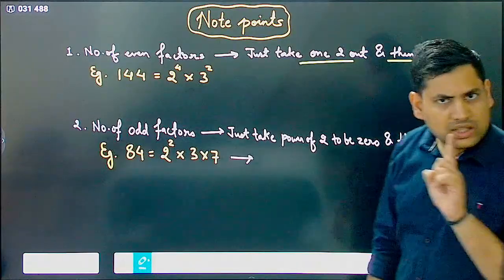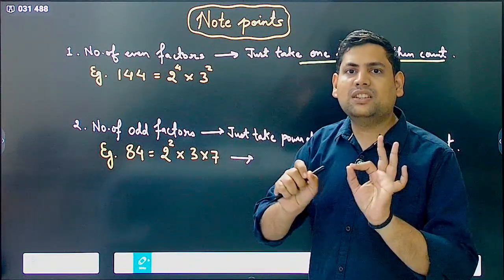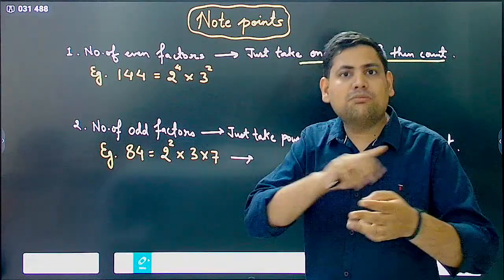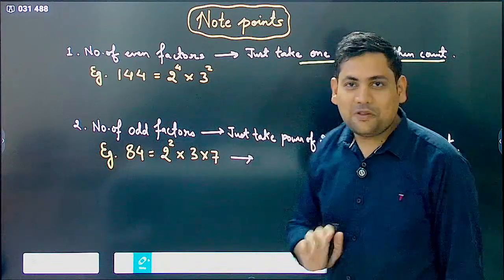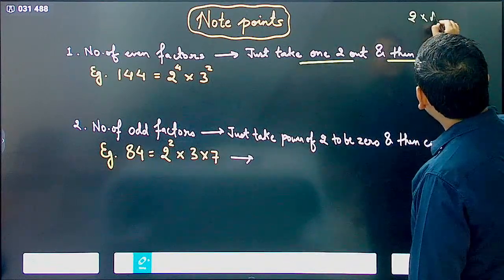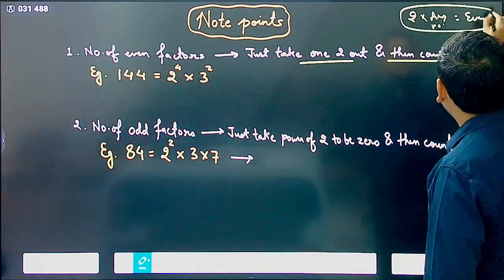Why? Because this is an even number. So if I take one 2 out, now whatever remains inside, it may be an even number, odd number, whatever number, it will always lead to an even factor. Can you feel this? Because 2 into any number is always even.